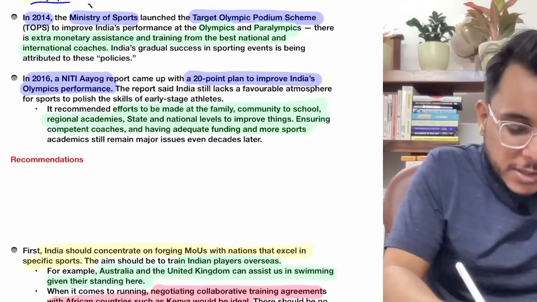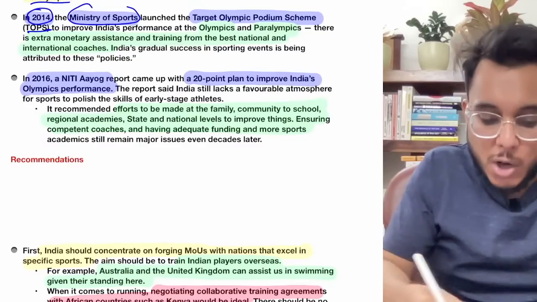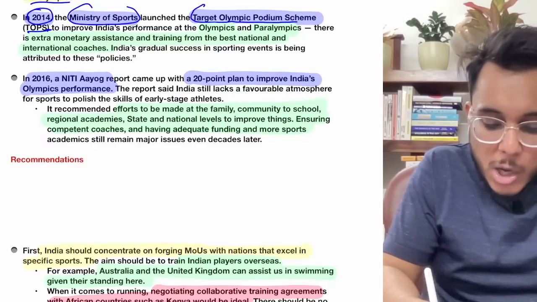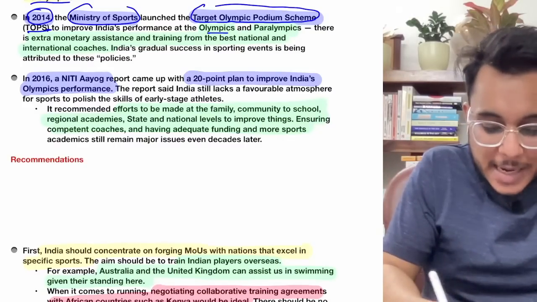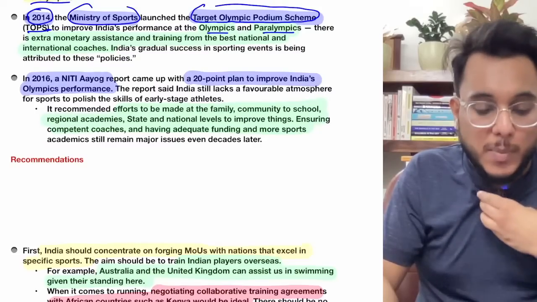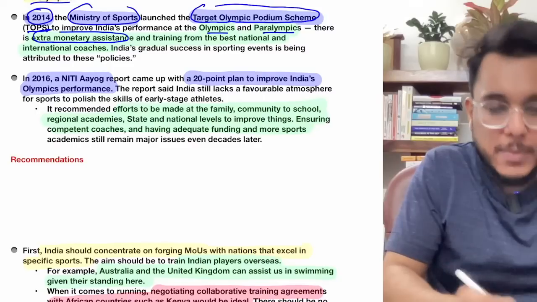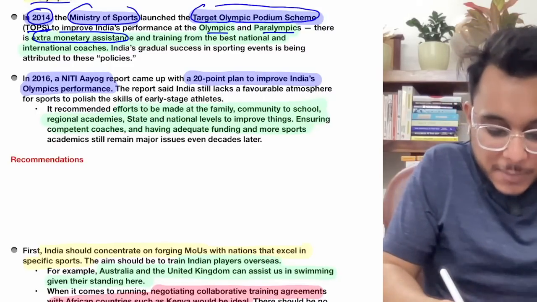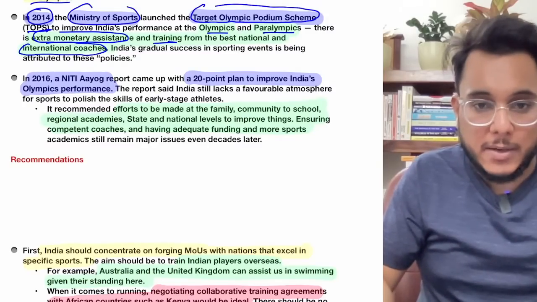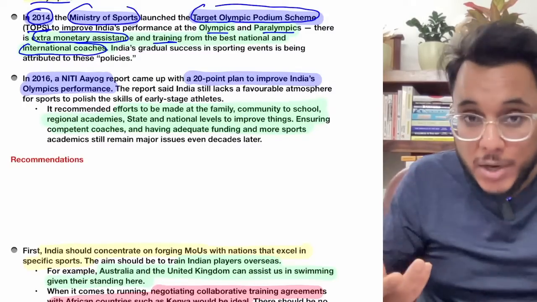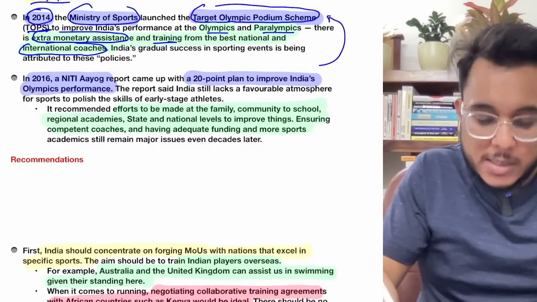Now in this direction, the Ministry of Sports in 2014 came out with the TOPS scheme. What is this TOPS scheme? It stands for Targeted Olympic Podium Scheme. In this scheme, India's performance in the Olympics and Paralympics was to be enhanced. It was provided that extra monetary assistance will be given to the trainers, and the best of the best training, even training by international coaches, will be given. So international training, monetary assistance, the best equipment, all these things were to be focused on in this scheme.